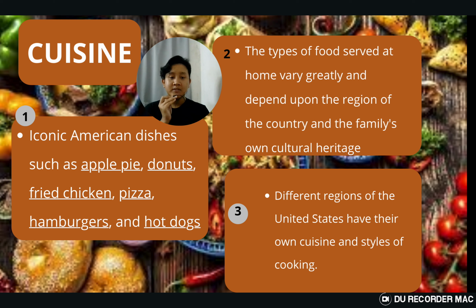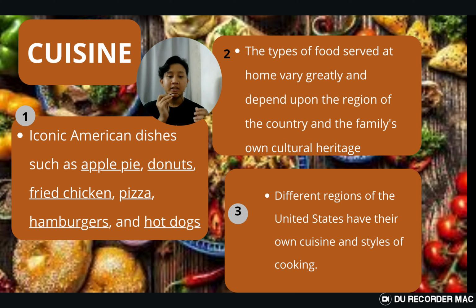The second point is the type of food served at home varies generally and depends upon the regions of the country and their family or cultural heritage, such as in America they have Chinese families. So the food that is served in a Chinese family, they serve their own Chinese cooking style, such as rice or Asian.